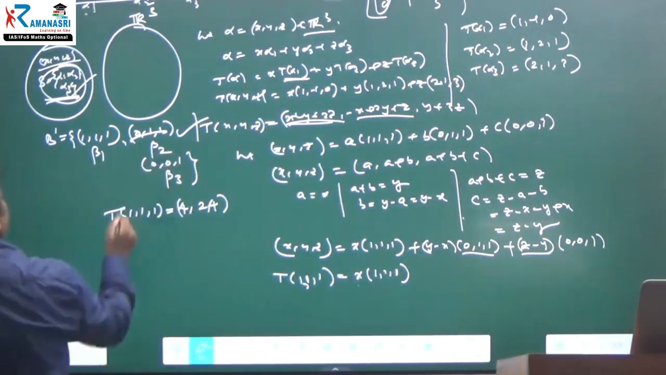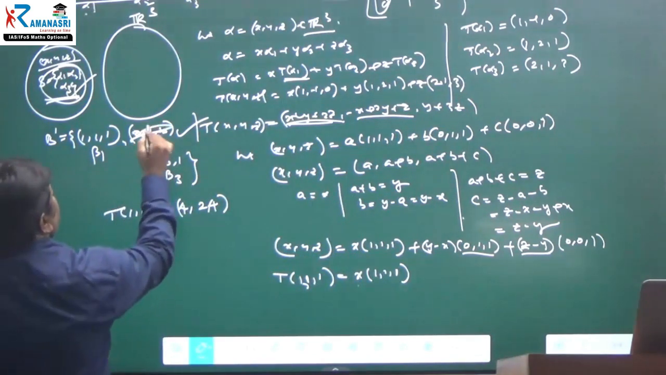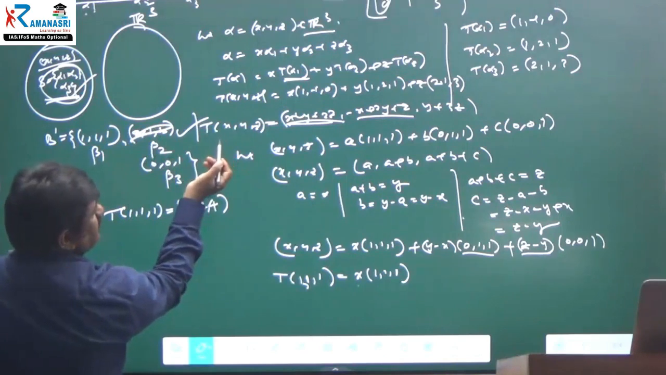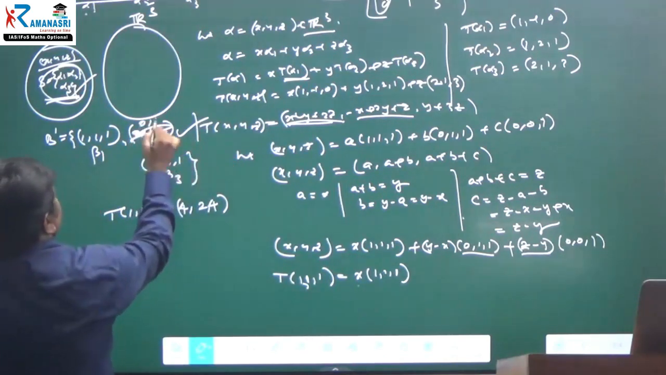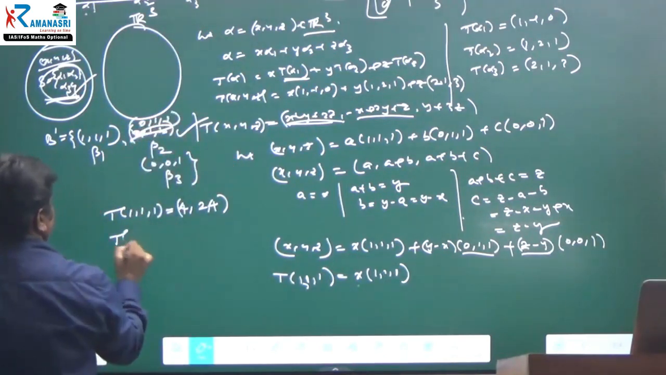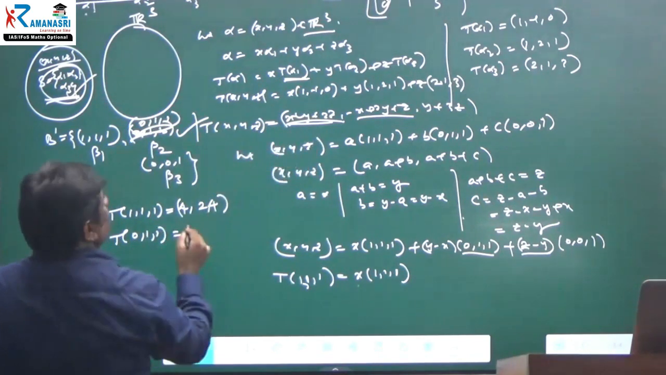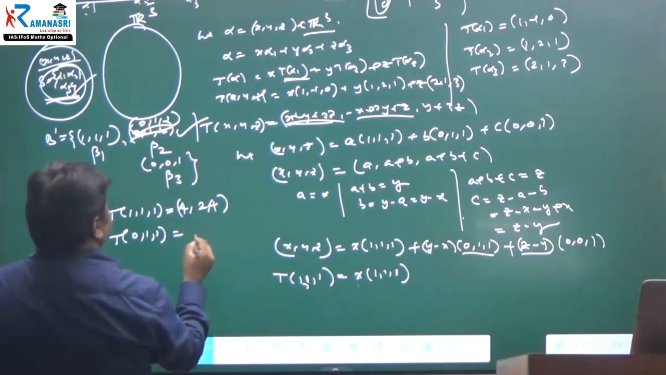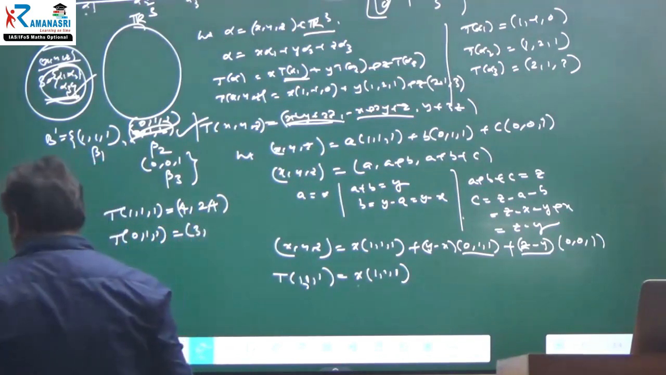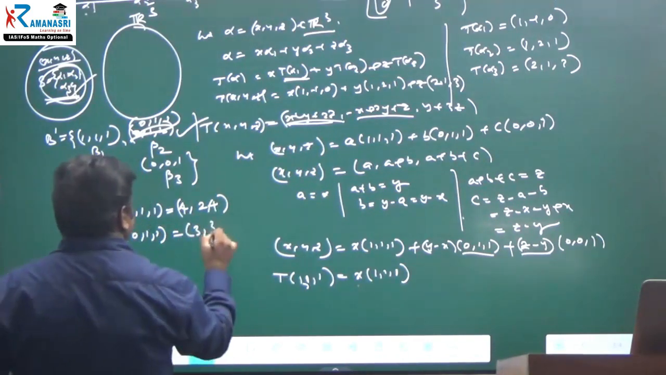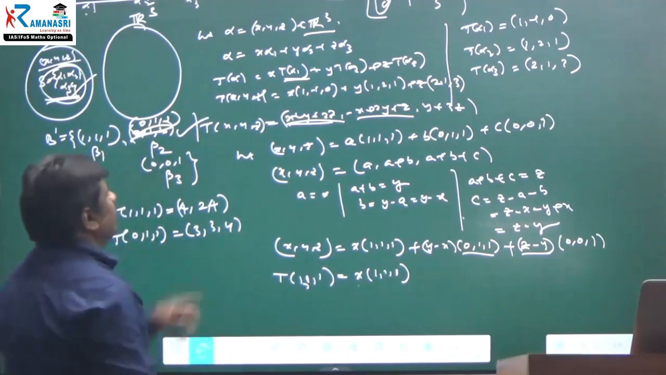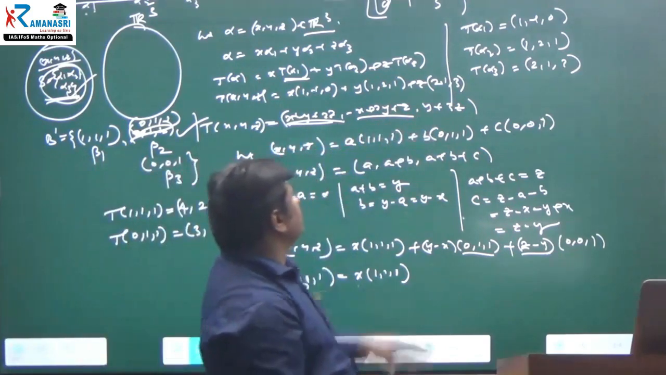And again, you can compute T of the second vector. What is the second vector? (0, 1, 1), right? T of (0, 1, 1): x is equal to 0, y is equal to 1, z is equal to 1. Therefore, 3, 3, 4.